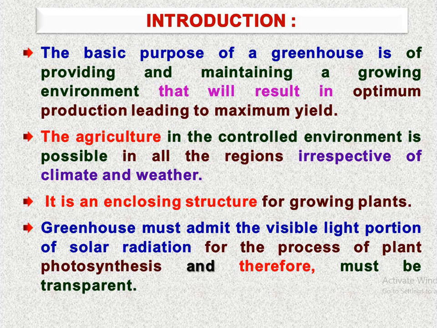So in any adverse condition or adverse climate we can grow the crop inside the greenhouse, irrespective of the limitation of any region, climate or weather.